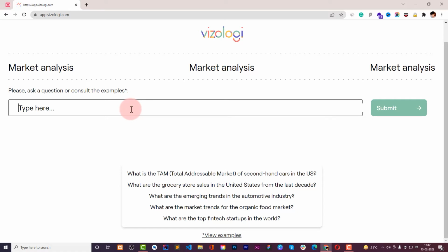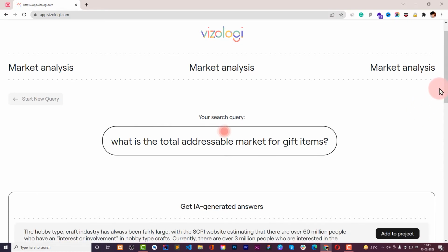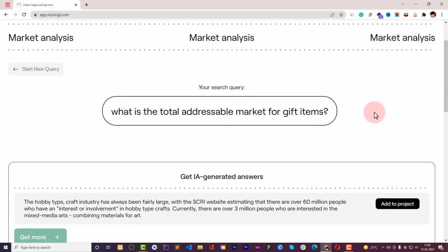So for example, our business was about gift items. So what we can do, we can say, what is the total addressable market for gift items? I see, something like that. We can remove it as well. Then, what is the total addressable market for gift items? And here we have the answer.